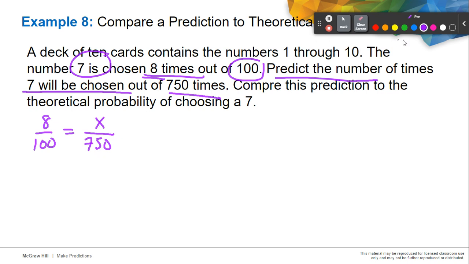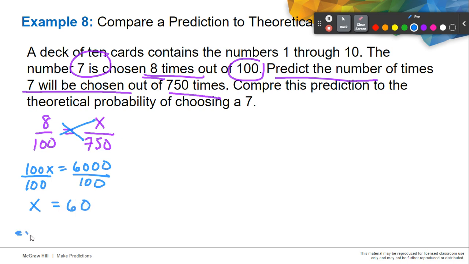Let's cross multiply again. So you have 100 times x is 100x. 8 times 750 is actually 6,000. Then we divide both sides by 100. So therefore, x is equal to 60. So this is our experimental probability. Our 7 will appear 60 times out of 750 times.